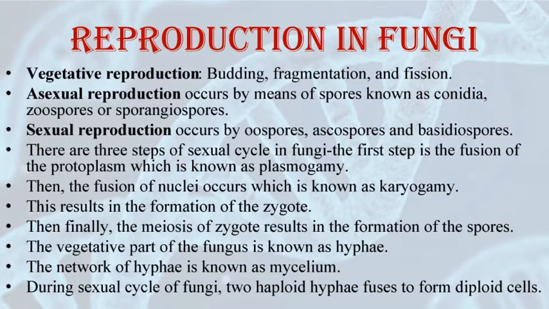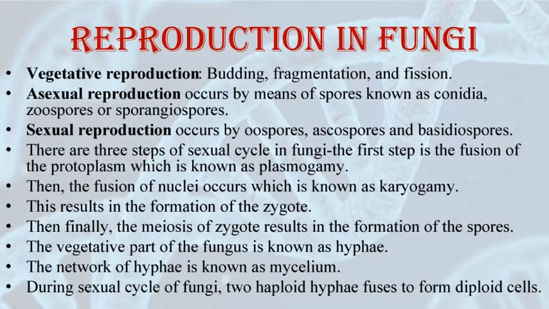Now talking about reproduction in fungi, fungi can reproduce in three ways. First is vegetative reproduction, second is asexual reproduction, and third is sexual reproduction. The vegetative reproduction in fungi occurs by budding, fragmentation, and fission. Asexual reproduction is carried out by forming spores, and the spores are known as conidia, zoospores, or sporangiospores. Sexual reproduction occurs by oospores, ascospores, and basidiospores. The various spores are produced in distinct bodies which are called fruiting bodies.